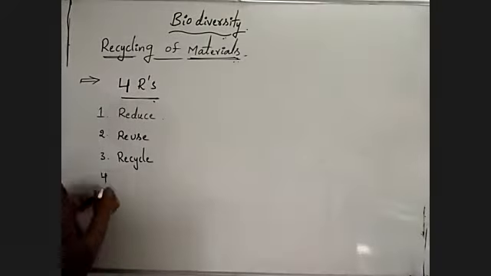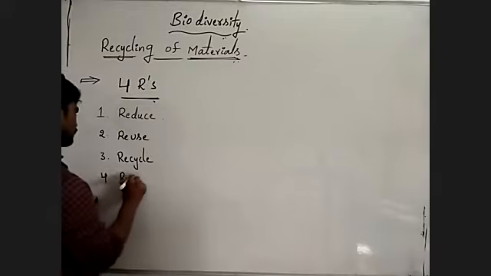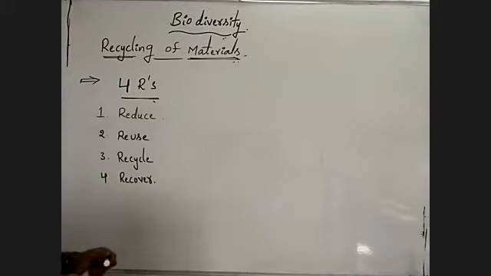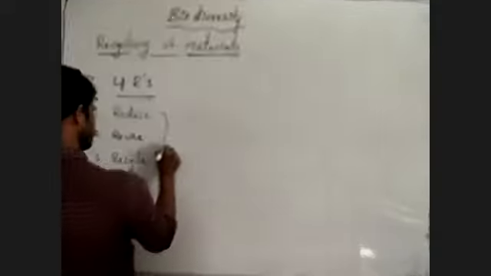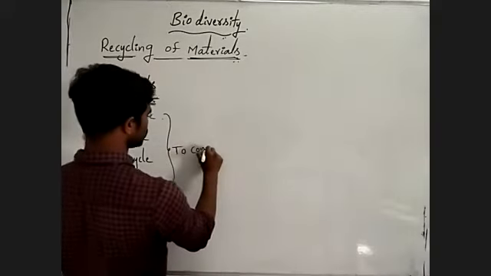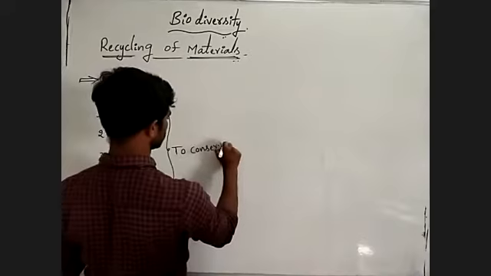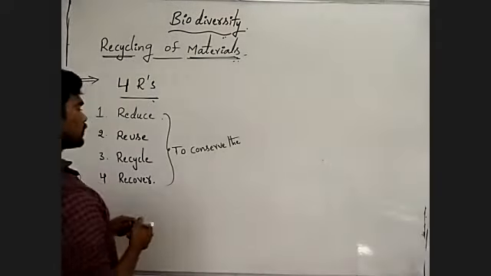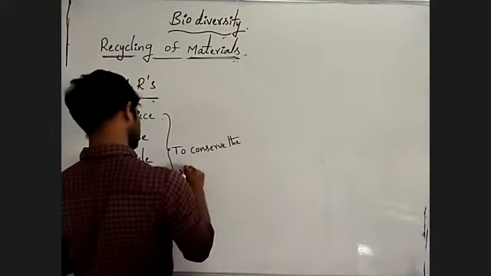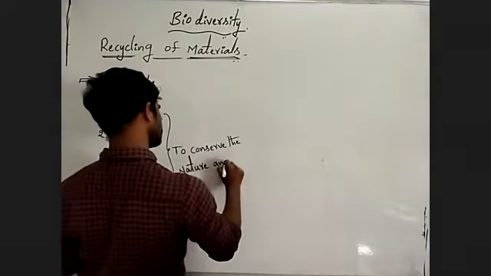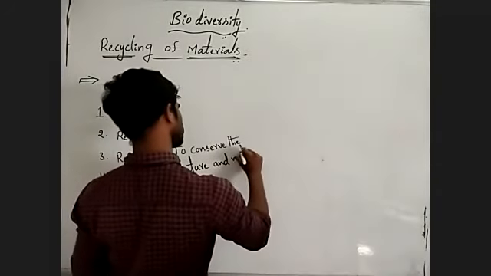Fourth R is recover. These are the 4 R's to conserve the nature and natural resources.